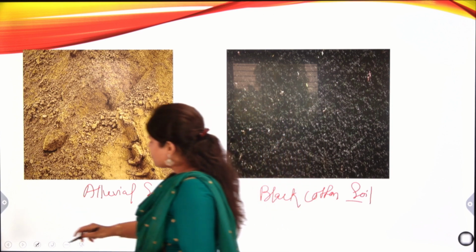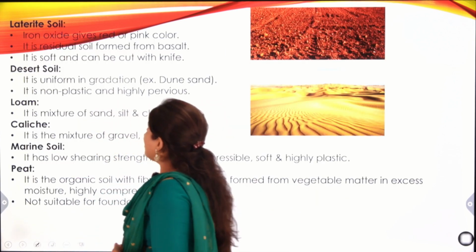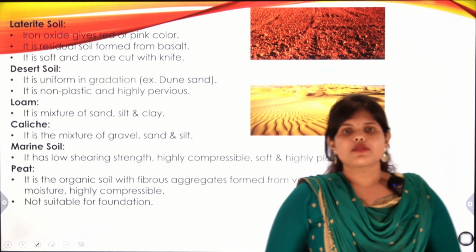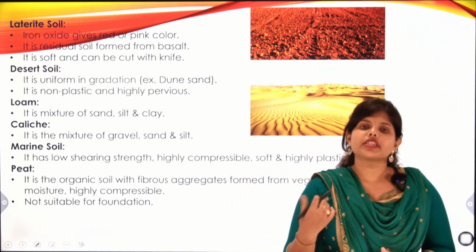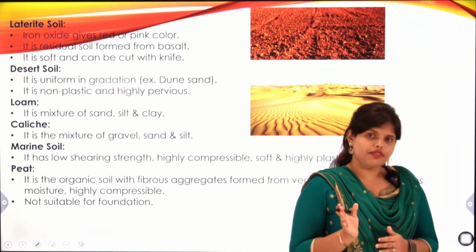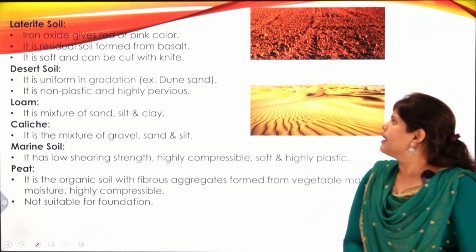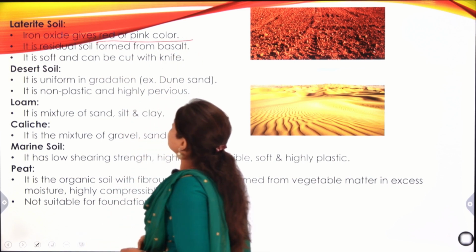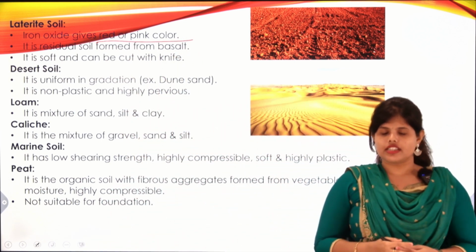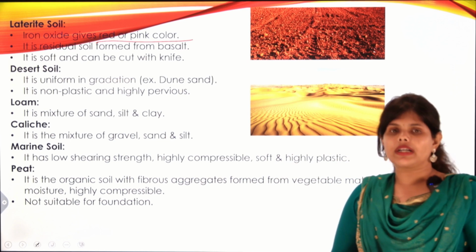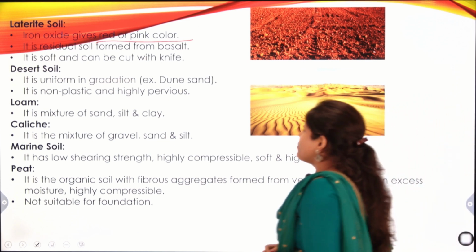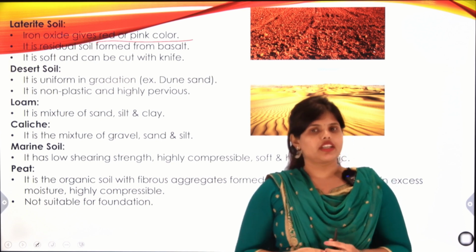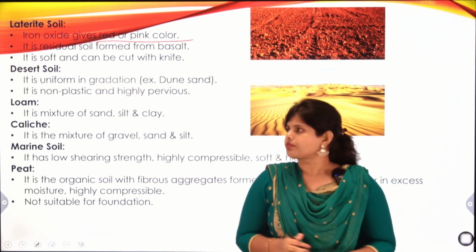So next we will understand our laterite soil. In the case of laterite soil, there is presence of iron oxide. Due to the presence of iron oxide, the color of this laterite soil will be red or pink. Okay, it is a residual soil formed from basalt. It is soft and can be cut with a knife. This is a very soft material, and the bearing capacity is also not very high.